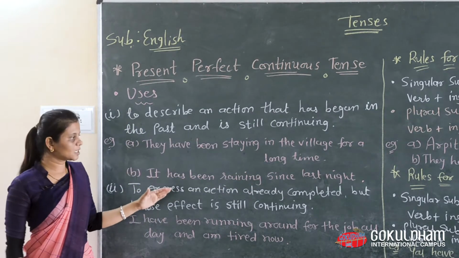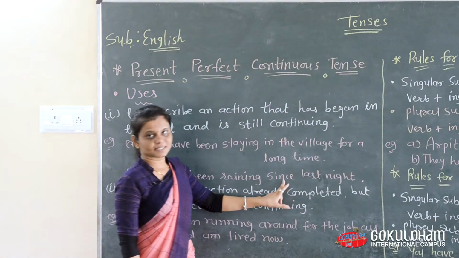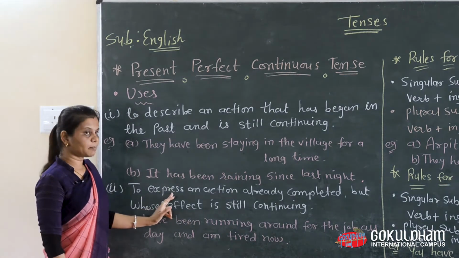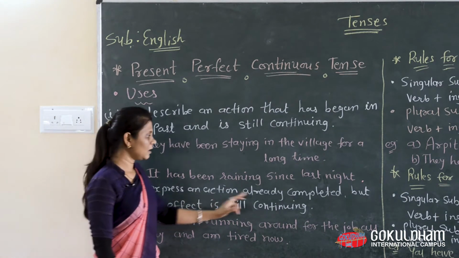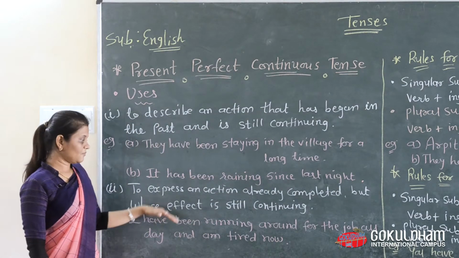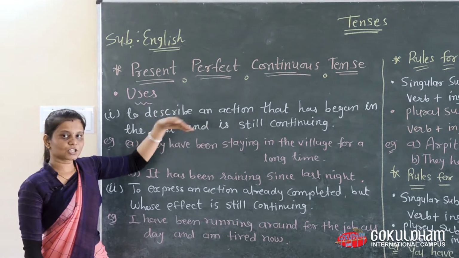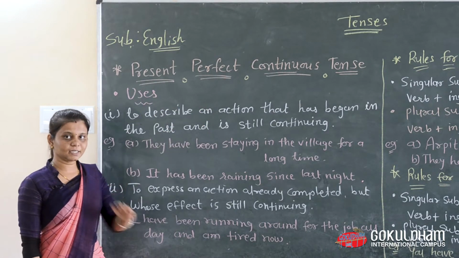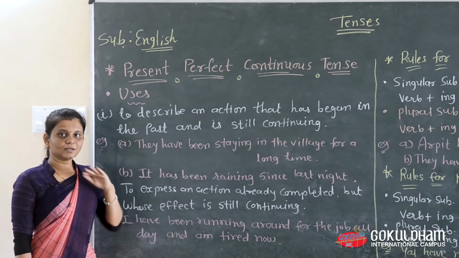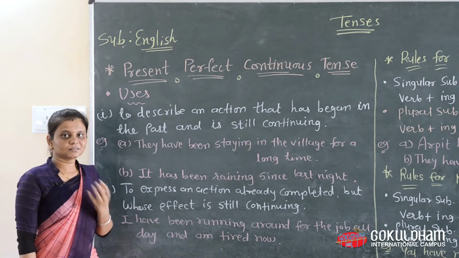And another thing you will learn further is the use of for and since. Now the other use is to express an action already completed but whose effect is still continuing. In the first use, the action has begun and still it is continuing. In the second rule, the action is already completed but the effect is still going on.